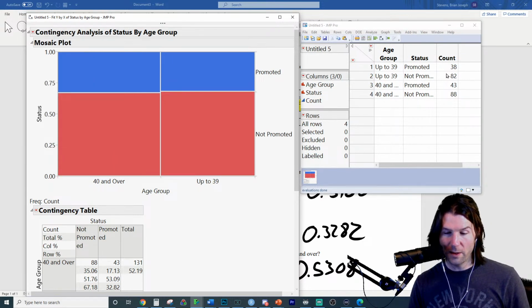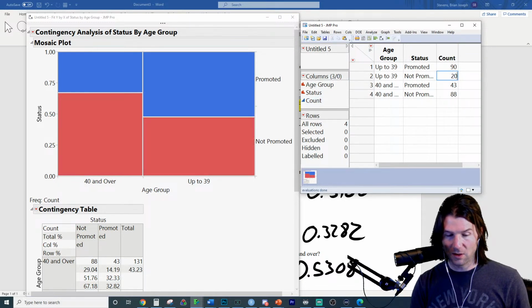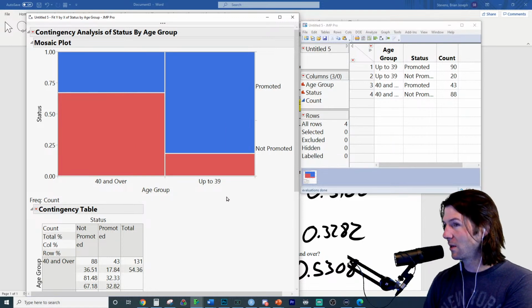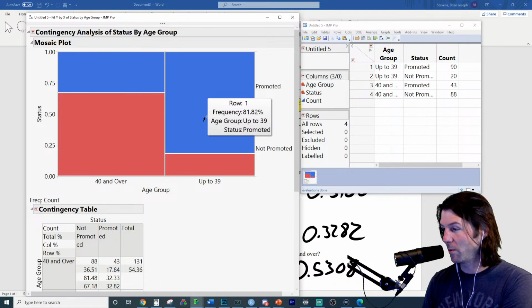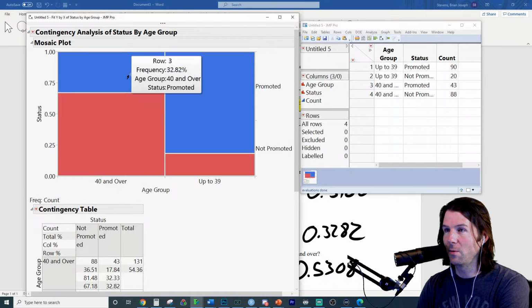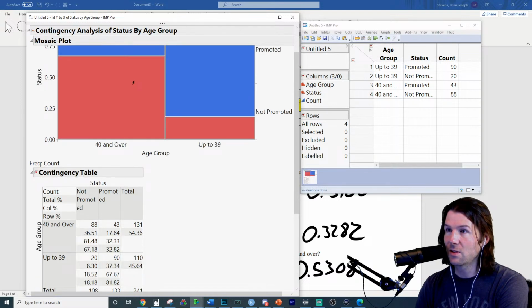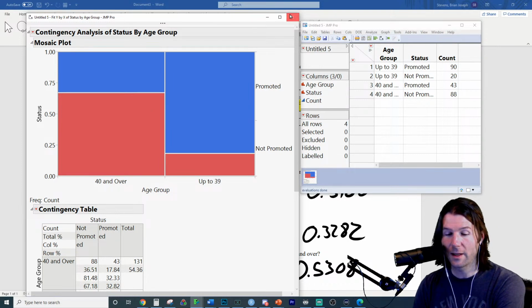And so let's make this look not by random chance. What if we had here more of these employees promoted? And now look at these differences right here. Look at these young people like myself, totally young people. Next year I'm old. Now we're seeing that of the up to 39 group, 81% is getting promoted, and over here, we see that 32% are getting promoted. These differences are not likely by random chance. The differences we see between the conditional distribution here and the conditional distribution here are unlikely by random chance.